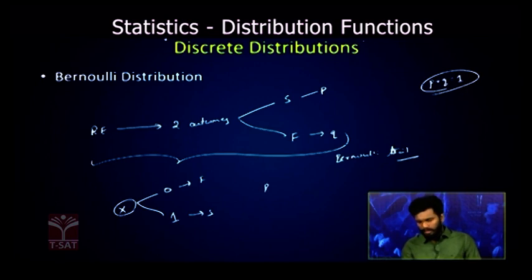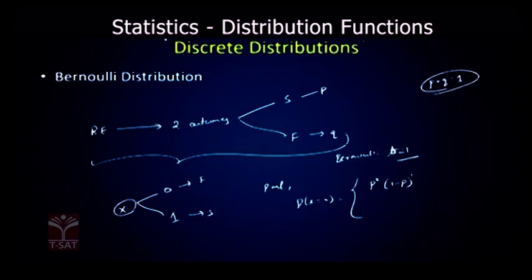And the probability mass function for this random variable X is given by p of x, which is equal to p power x into (1 minus p) whole power 1 minus x, where x takes the values 0, 1, or 0 otherwise. So this is nothing but the Bernoulli distribution.